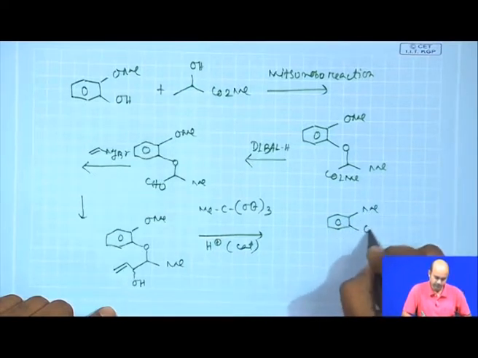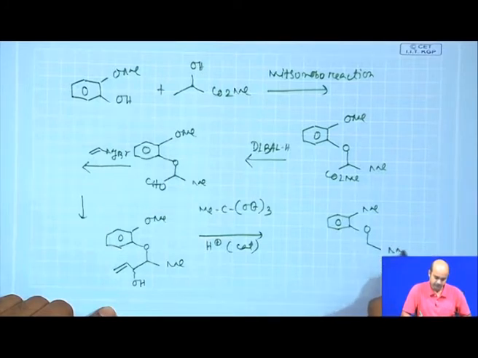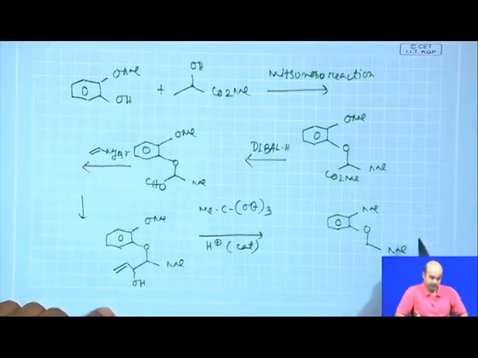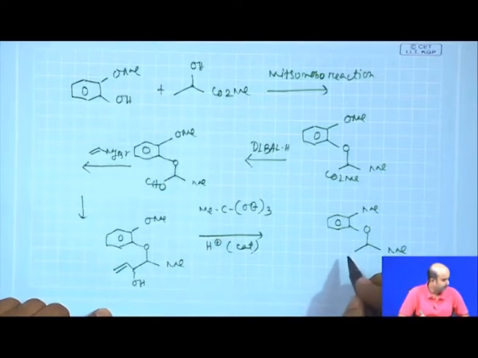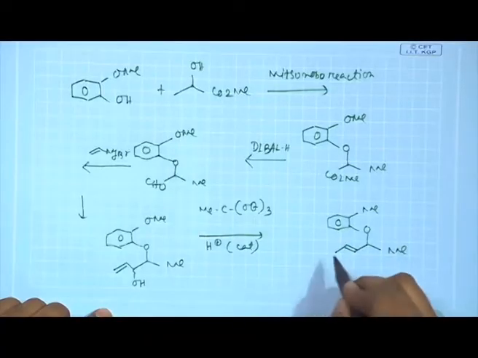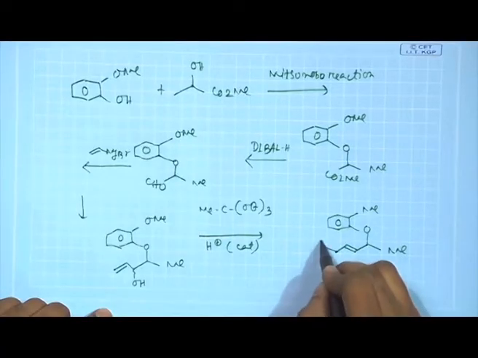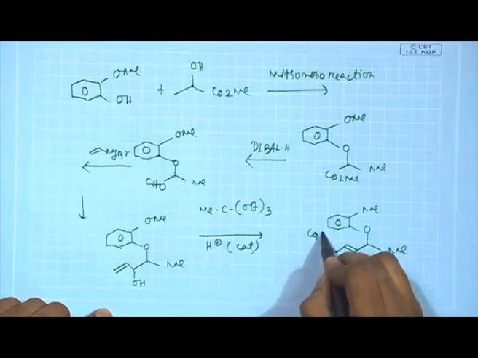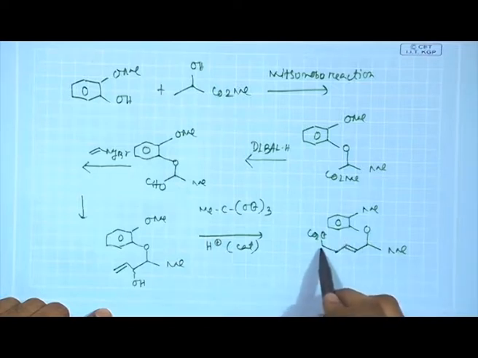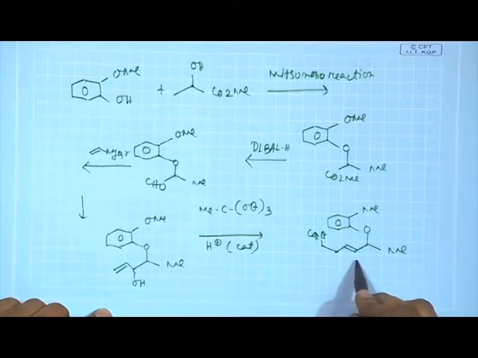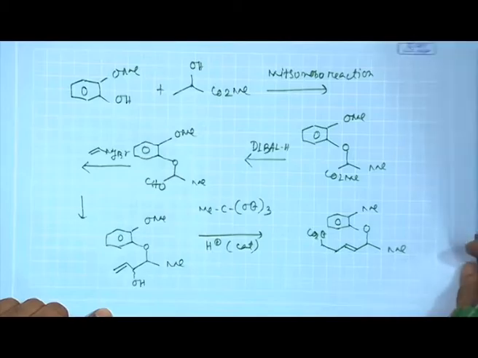So, you will basically get this thing, and then you will get the gamma,delta-unsaturated ester. Follow the standard mechanism of the Johnson orthoester Claisen rearrangement, which has been discussed numerous times. So, now it is alpha, beta, gamma, delta. So, this is the alpha,beta,gamma,delta-unsaturated ester, which is one of the intermediates.